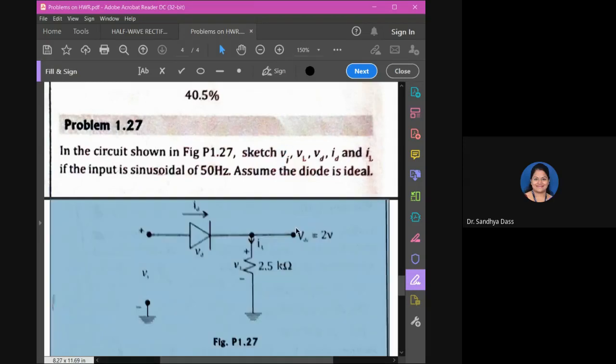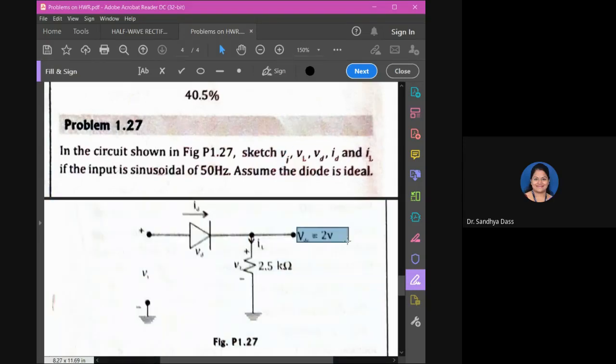VDC is already given here, 2 volts. So please write down, VM will be equal to VDC into pi, 6.28. Correct, Jane? 6.28 volts. So that will be your VM.